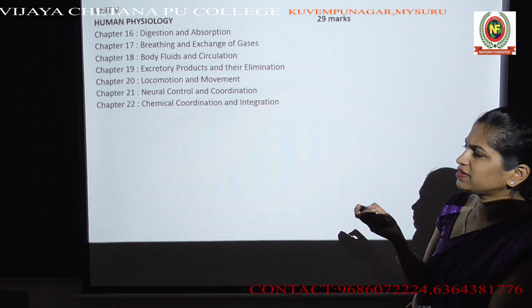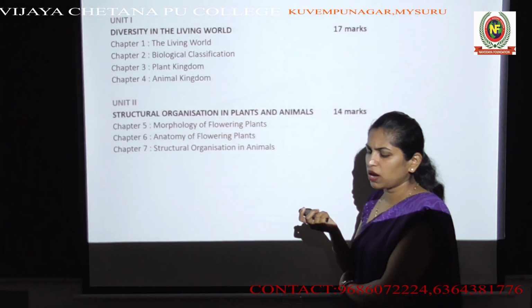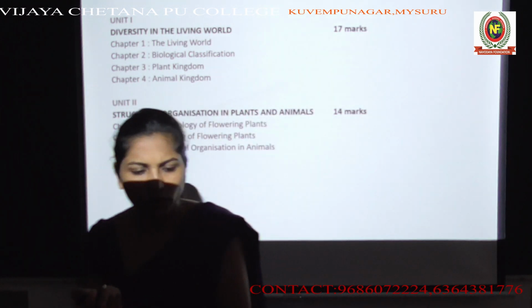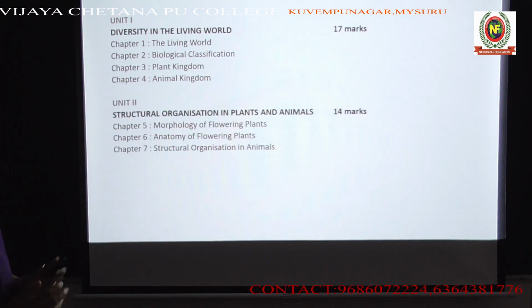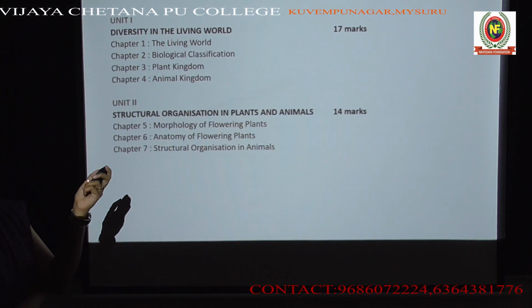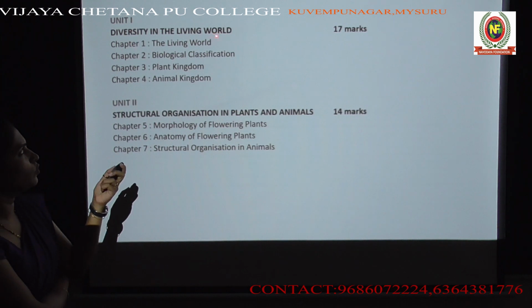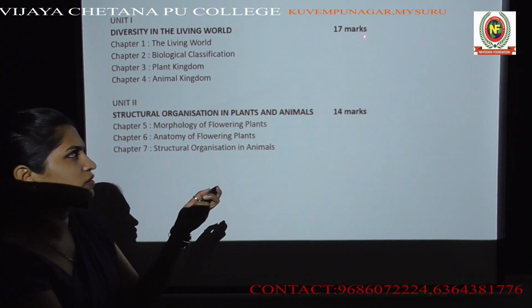It covers 7 chapters. Now let's talk about the weightage of marks which every unit carries. Let's talk about unit 1, which is diversity in the living world. You all know it covers 4 chapters. So the weightage of this particular unit is 17 marks.